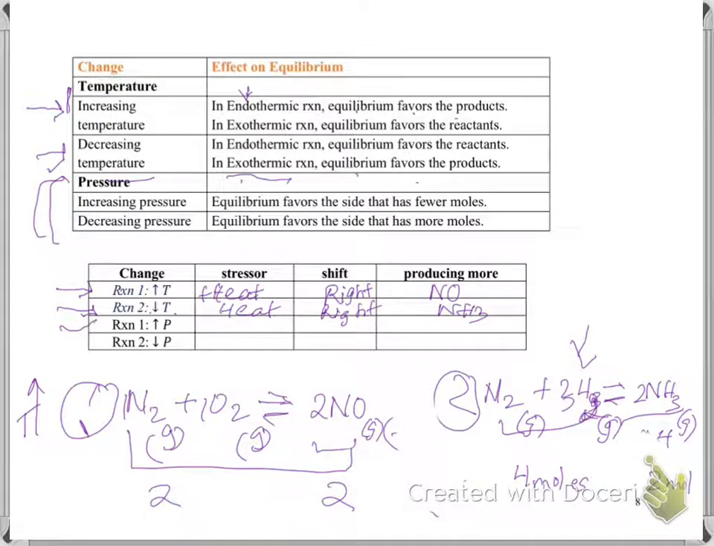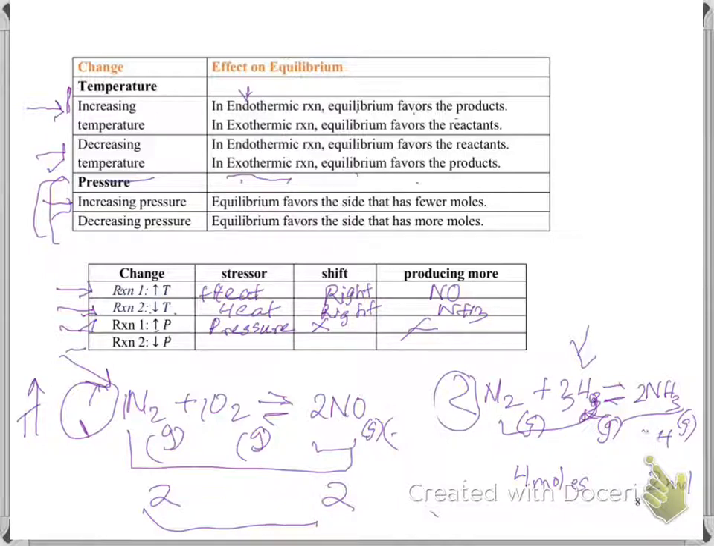What are we doing here? Reaction 1, which is this, increase the pressure. Increasing the pressure, equilibrium favors the side that has fewer moles. But in reaction 1, I have the same number of moles on both sides. That means pressure will have no effect. So my stressor is still pressure, but there will be no shift because I have equal number of moles on both sides.